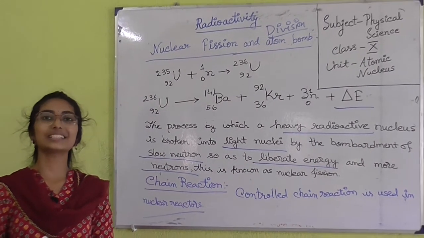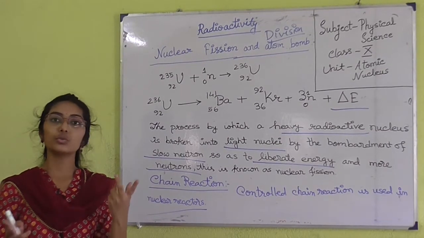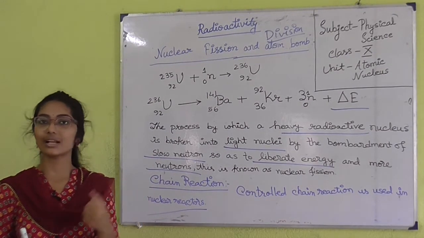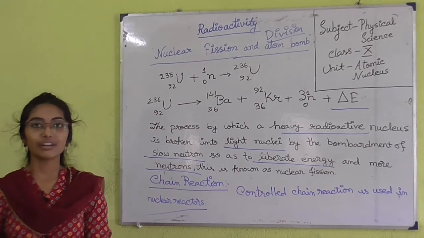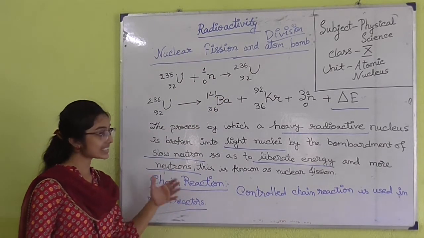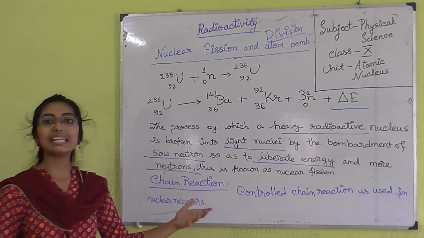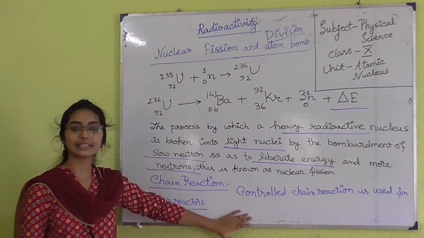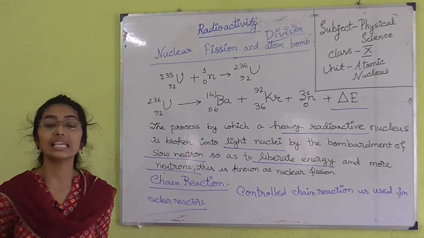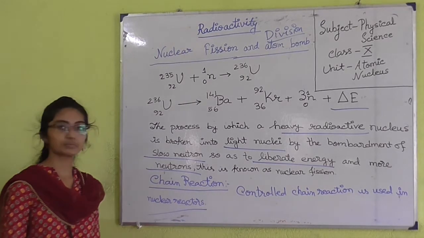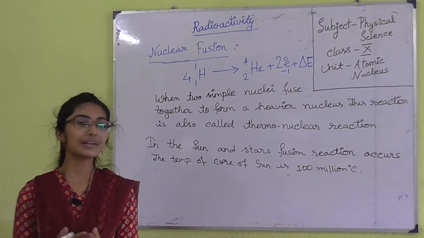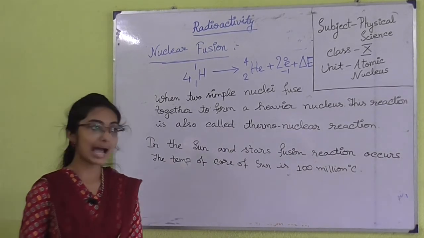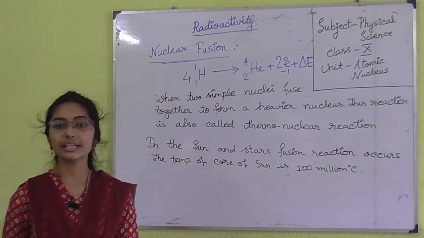So, the fission reaction is a very dangerous reaction. It has one advantage and one disadvantage. The disadvantage is the destructive purpose, the atom bomb, and the advantage is the use in nuclear reactors. As so much heat energy is produced in nuclear reactors, that helps in producing electricity. Discussing nuclear reactions, a nuclear reactor accident happened in the year 2011 in Japan.